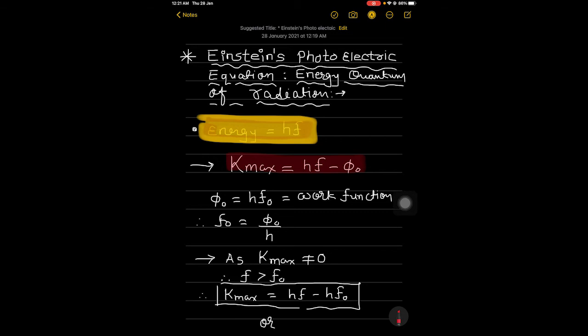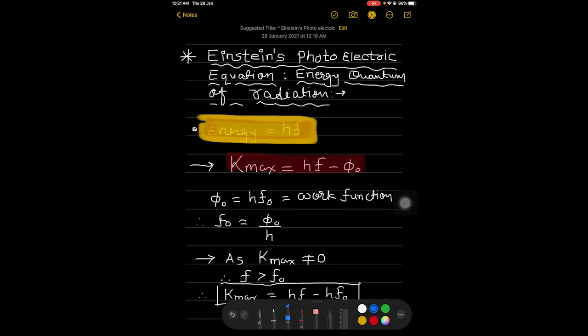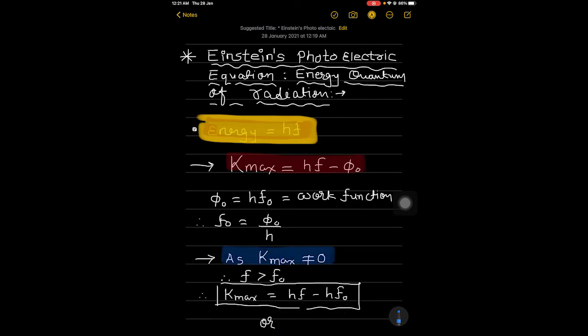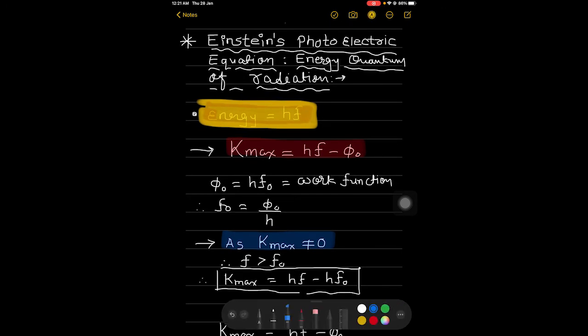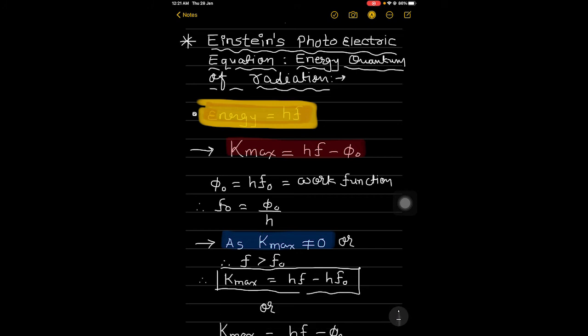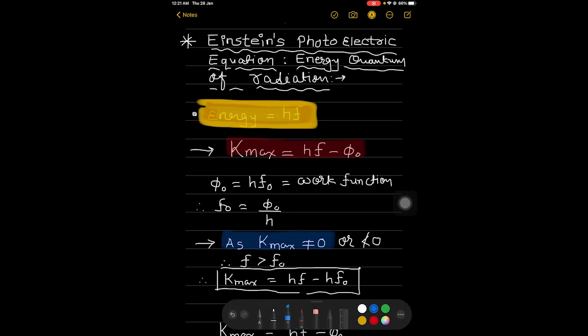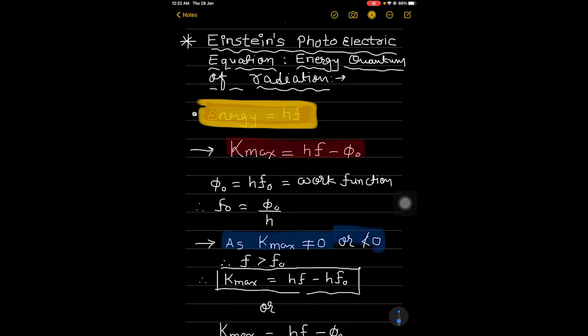Second, since K maximum must be non-negative, because K maximum must not be less than 0, it cannot be less than 0.